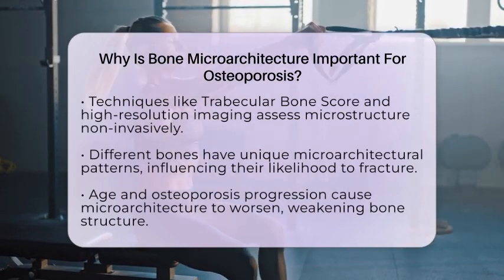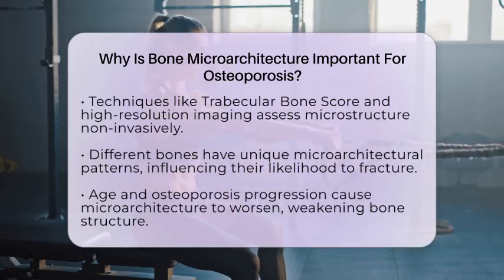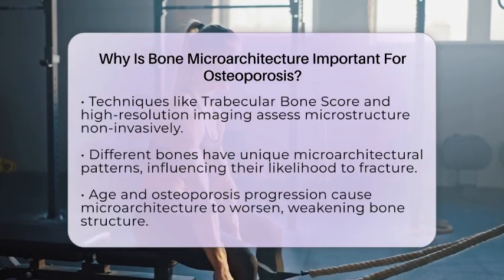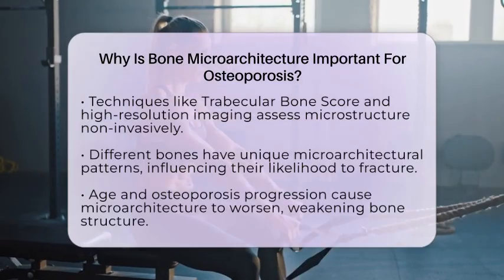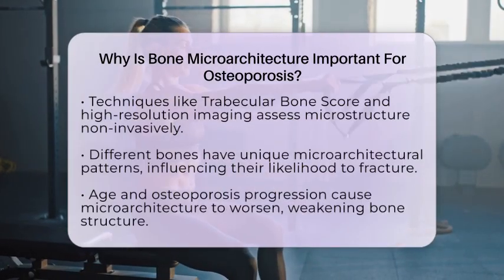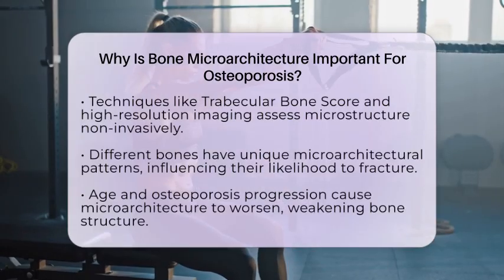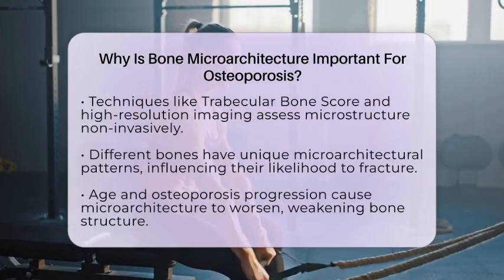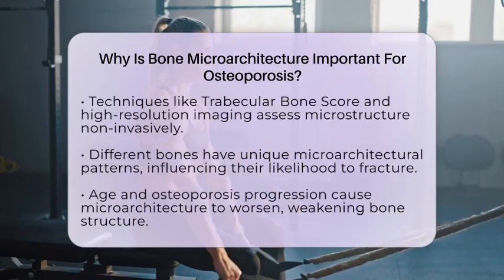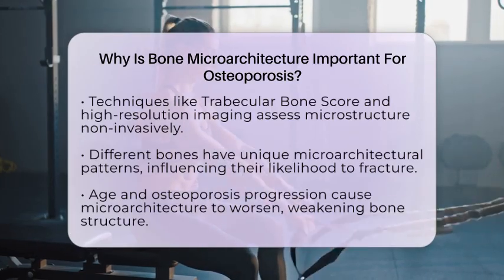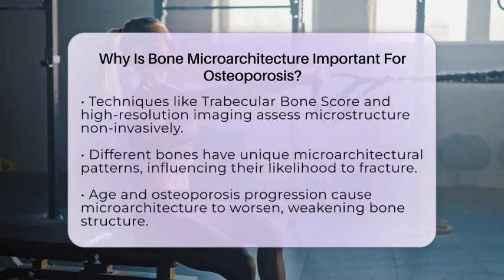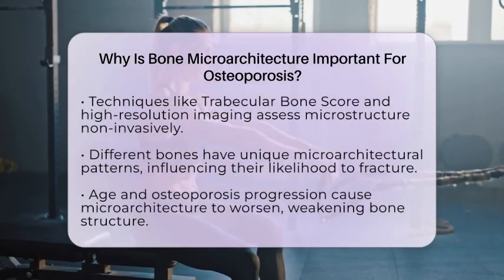Different bones and parts of the skeleton have unique microarchitectural patterns. For instance, the bones in your neck tend to stay denser and better connected than some of the lower spine bones. This explains why certain bones are more likely to fracture in osteoporosis. As we age or if osteoporosis progresses, the microarchitecture worsens. The cortical bone becomes thinner and more porous, and the trabeculae lose their connectivity. These changes weaken the overall structure, making fractures more likely.